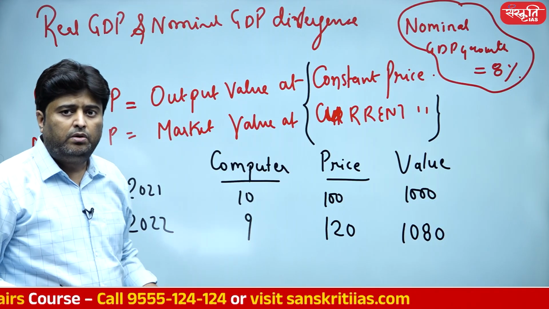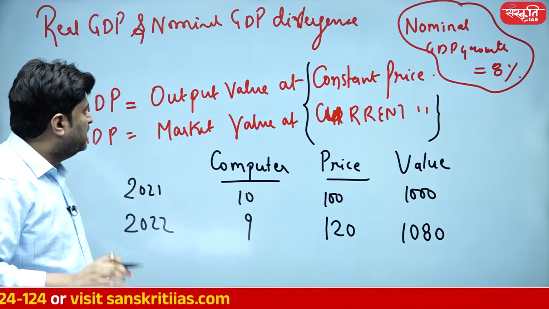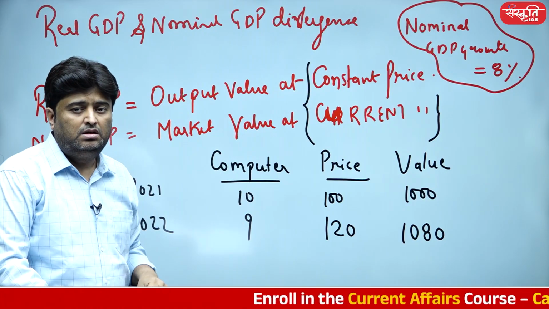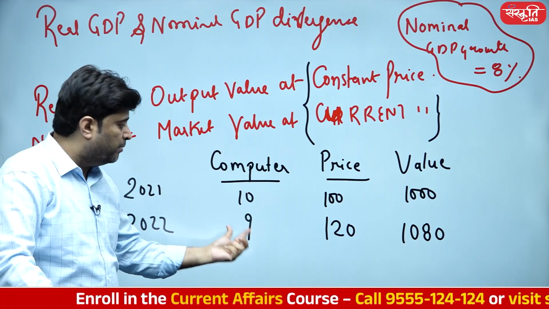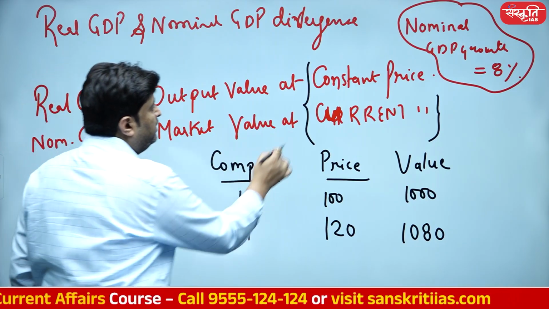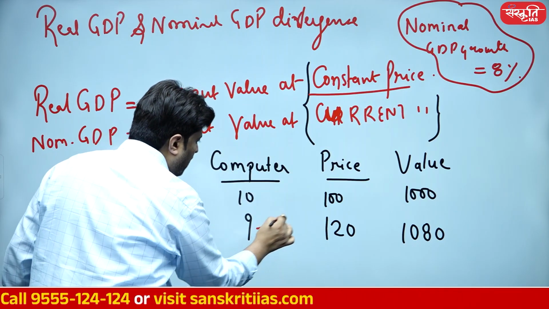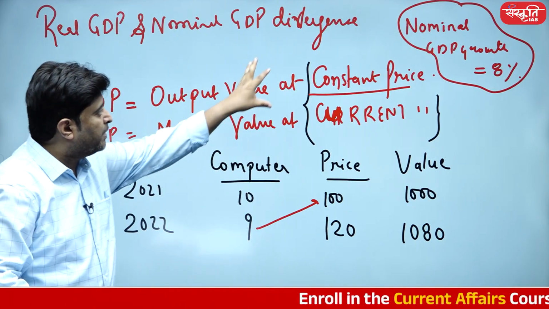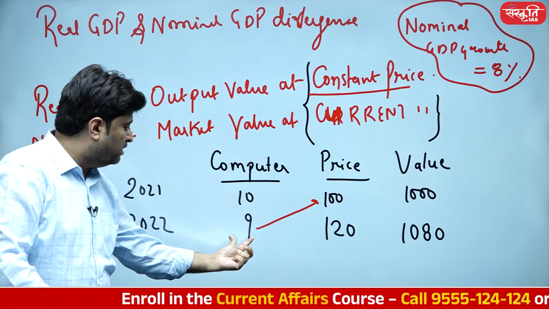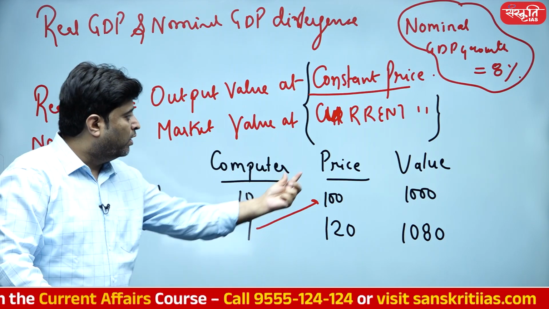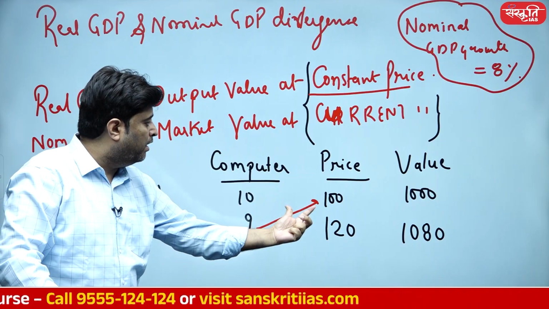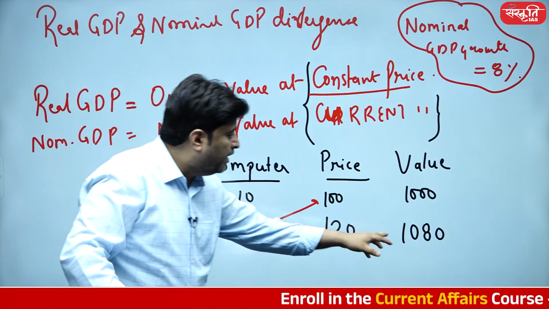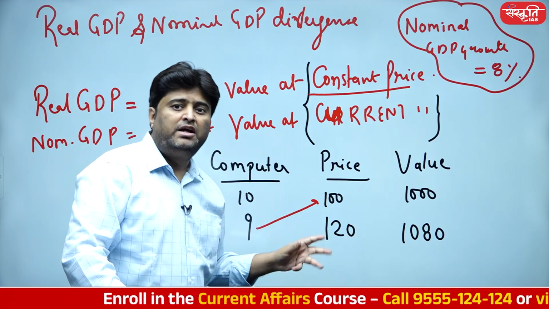Fine. Let's look into real GDP. What is real GDP? Real GDP is market value or output value at constant price. So how many computers have you produced? 9. But you have to keep the price constant. So compared to the last year, although you are selling it at 120, you need to keep prices constant. So what is the total number of computers produced? 9. What is the earlier value? Constant value 100. What is going to be the output value? It should be 9 into 100, 900. 1080 is nominal, 900 is real.